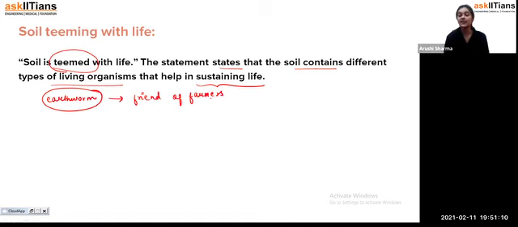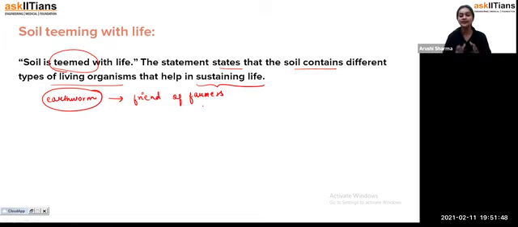Like, if you can say manure, that means the wastage part of human beings, or the manure which we are getting from the houses or from the animals, if you are depositing that manure in your field, or some decaying organic matter into the soil. So this earthworm, what it will do, it will decay that organic matter in the soil. And because of that, student, the upper layer of the soil will become more fertile in nature. And if it is becoming more fertile, it will help us grow the crops very easily. That is why, student, you can say that the soil is teeming with life.